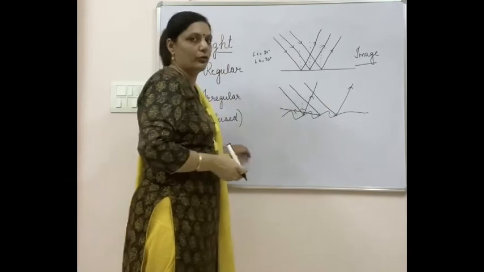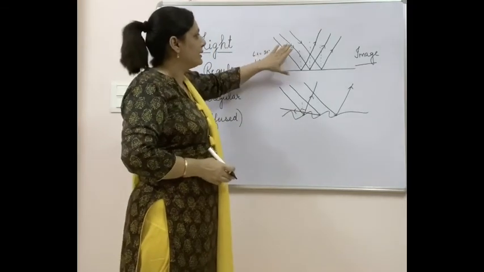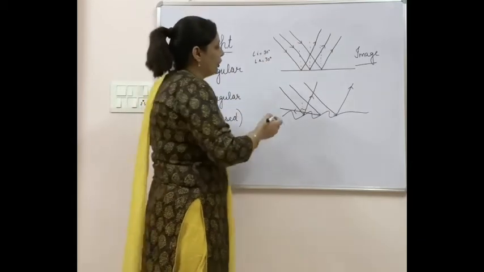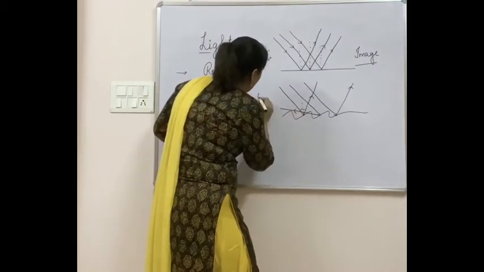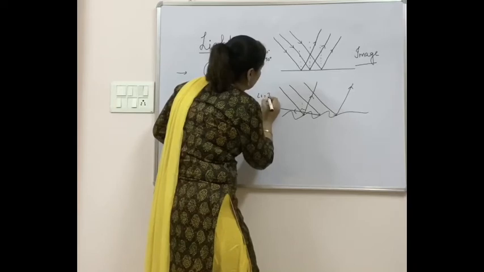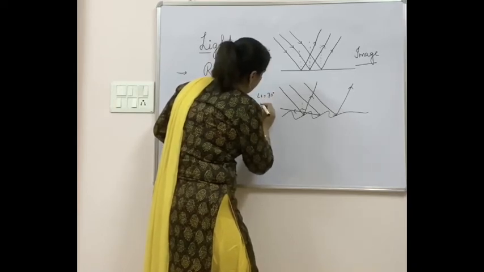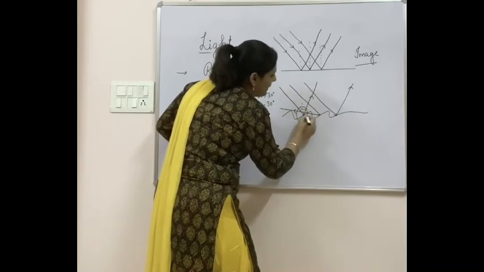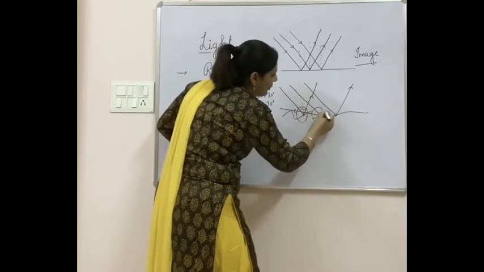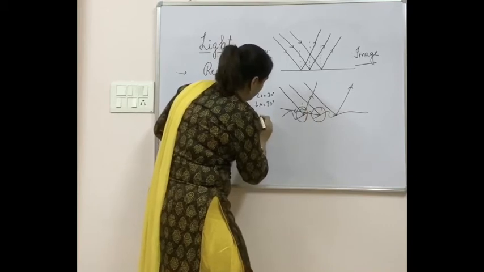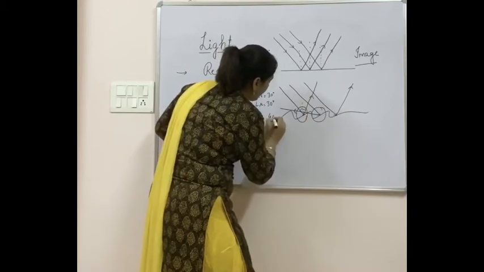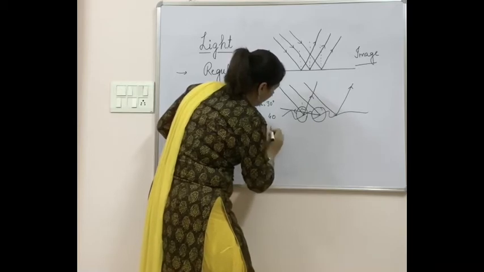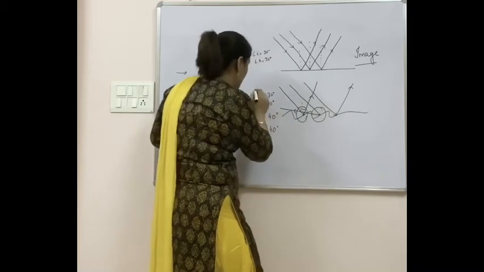So it has led to the formation of image. Means parallel incident rays have reflected parallelly. But in the irregular case, you will notice that the angle of incidence is 30 degrees and the angle of reflection is 30 degrees, but it is not so for all the cases. Maybe it is 30 degrees for this ray, but for another ray, maybe the angle of incidence is somewhere 40 degrees. So its angle of reflection can also come out to be 40 degrees. Means these two are not the same.